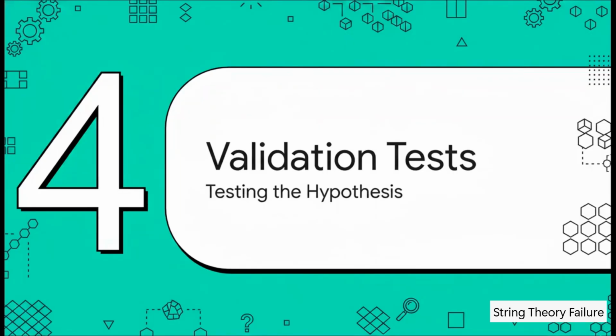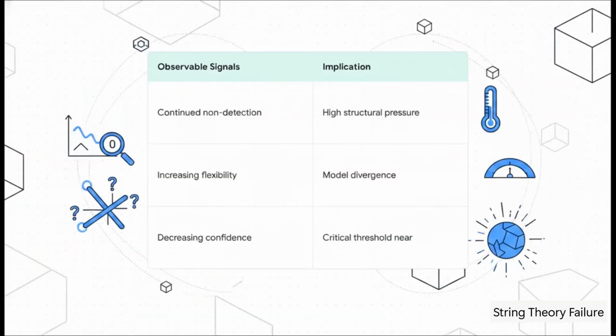Let's put this to the test in part 4. Validation tests, testing the hypothesis. Because good science doesn't just make claims, right? It tests them. We validate this THD hypothesis by tracking measurable signals over time. If scientists keep finding zero evidence for extra dimensions, and string theory responds by expanding its possible models even further, the structural pressure index rises. It's a massive red flag telling us the theory is diverging from reality and approaching a breaking point.